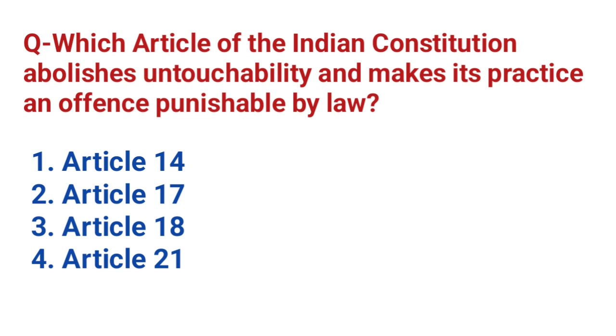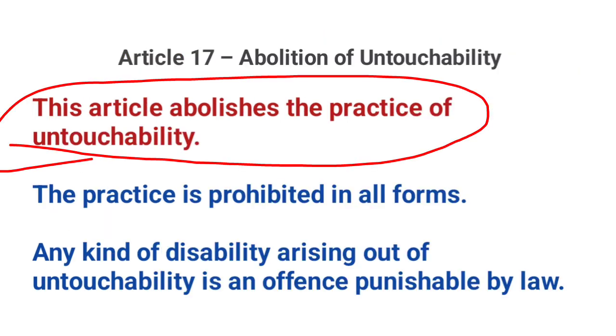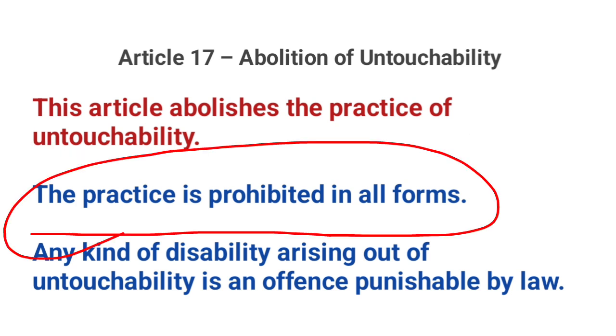Which article of the Indian Constitution abolishes untouchability and makes its practice an offence punishable by law? Correct answer, Article 17. This article abolishes the practice of untouchability. The practice is prohibited in all forms. Any kind of disability arising out of untouchability is an offence punishable by law.